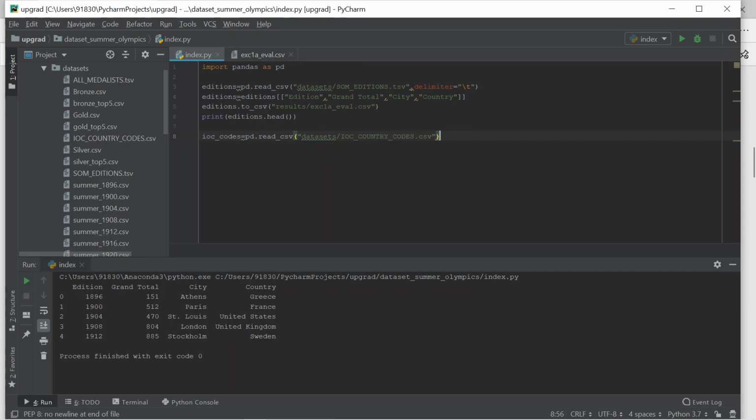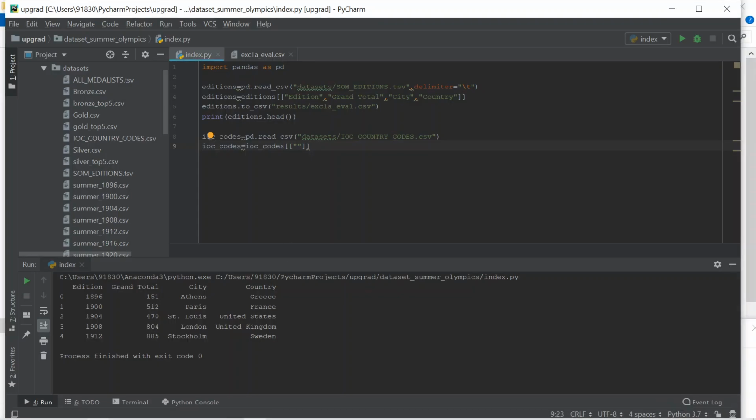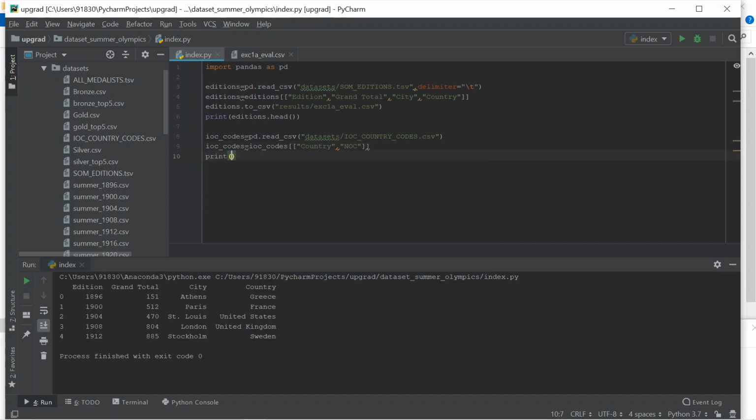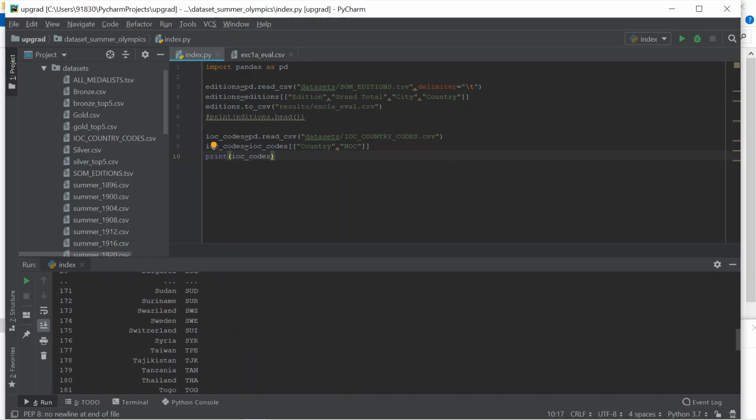Here we need not use any delimiter because by default it is a CSV file. In that we are selecting only three columns: country and NOC. They asked me to print, so I commented this one. Okay, these are all the data which is there in this data set.